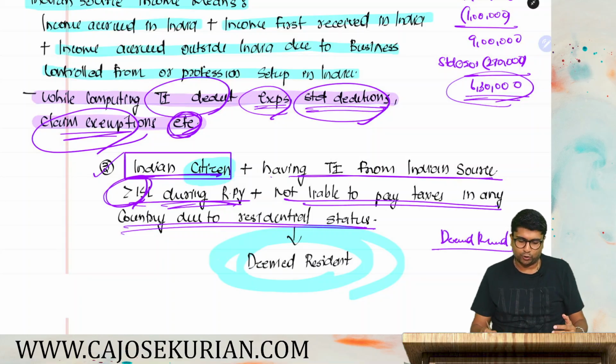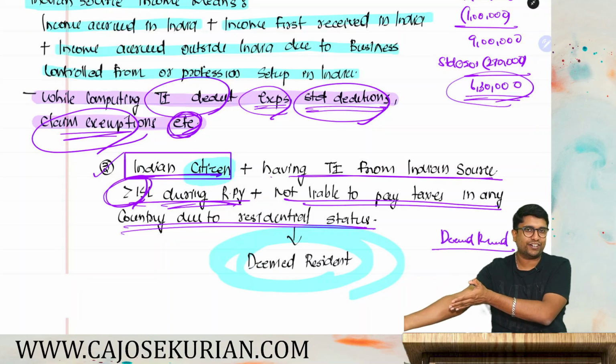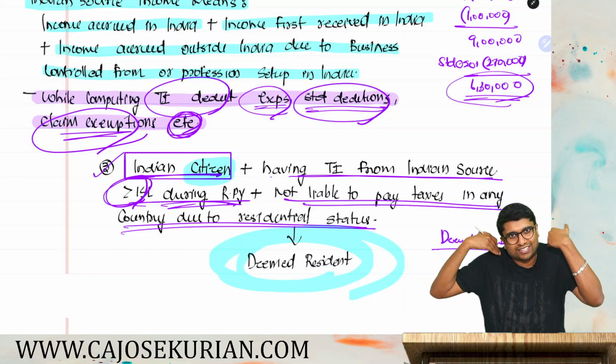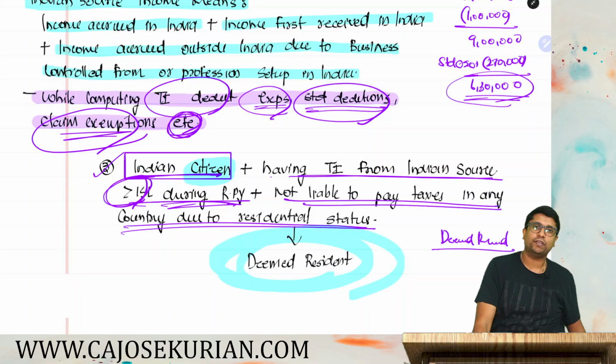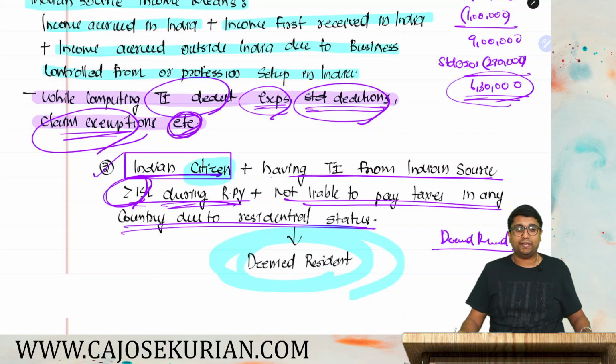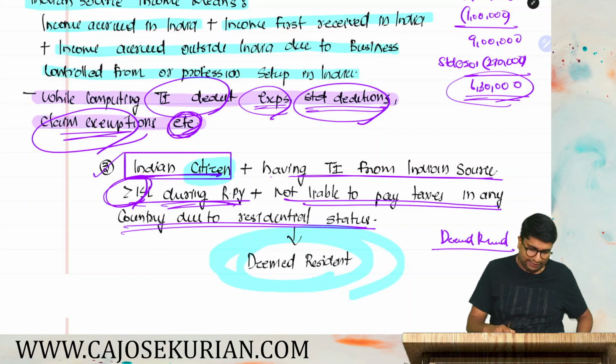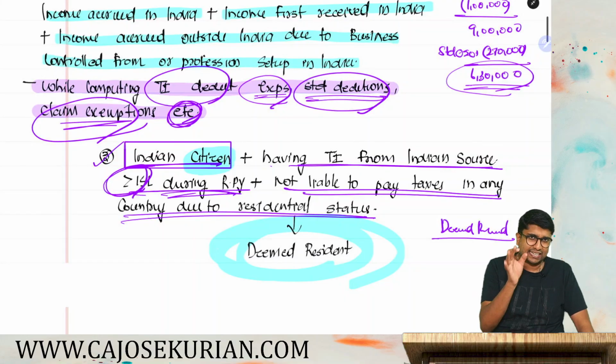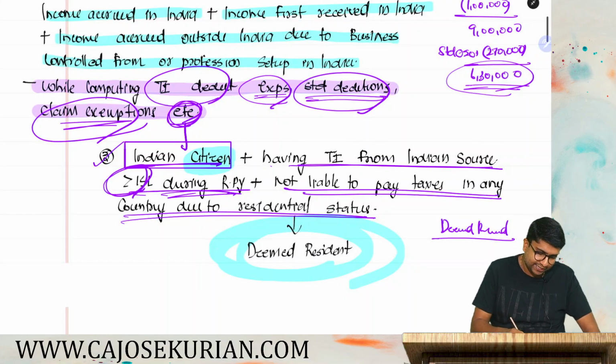Plus, you are not liable to pay taxes in any country due to your residential status. So you have managed your residential status in a way that you are either a resident of a tax haven or you are not a resident of any country, so that you are skipping your income tax liability. In such a case, department will say that you shall be deemed to be a resident in India. Alright, so that is category number 3, which is applicable for Indian citizens only.